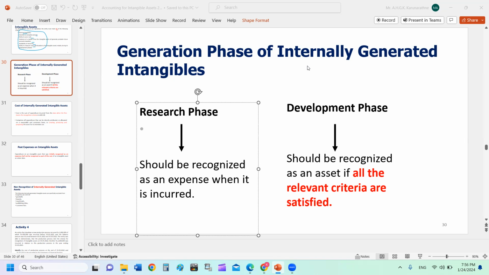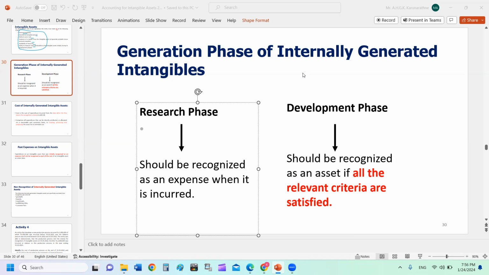Here our main concern is how to account for research and development expenses, with respect to the research and development cost you incurred relating to generating an intangible asset. Unlike constructing a building, if you start constructing a building from the very starting point, all the cost you incurred in constructing the building, you can keep debiting to the building under construction account.